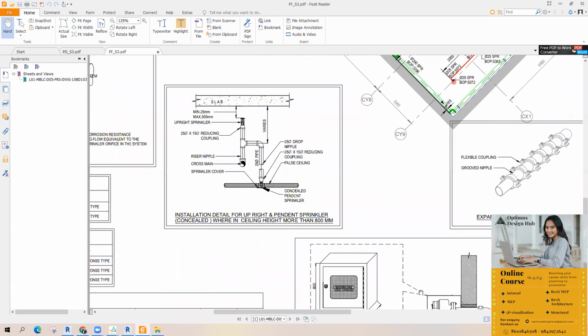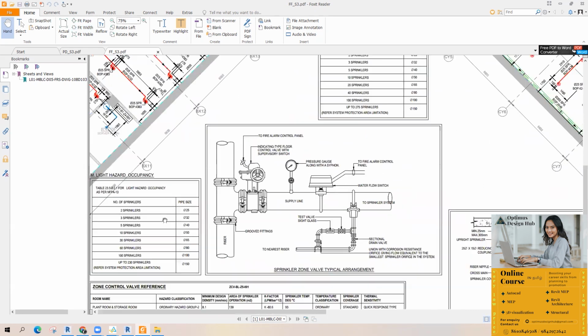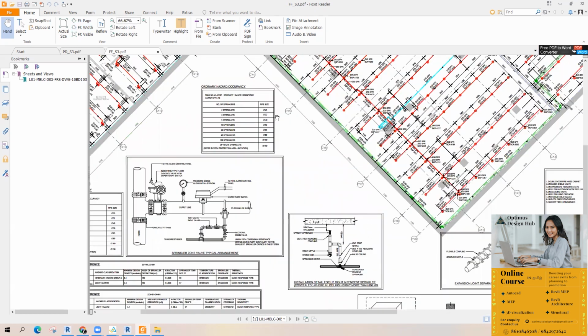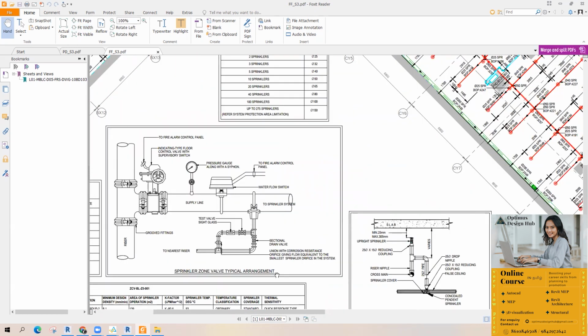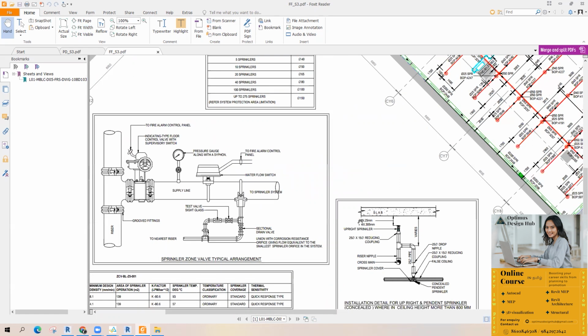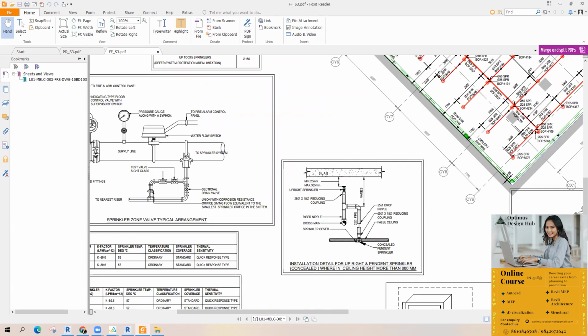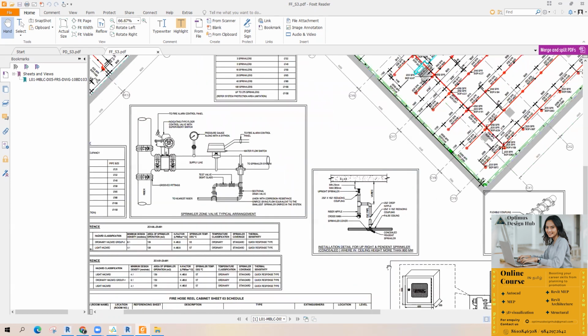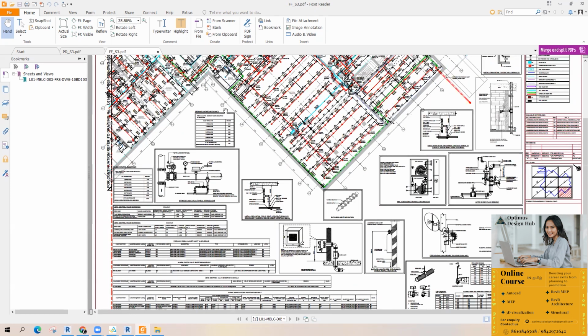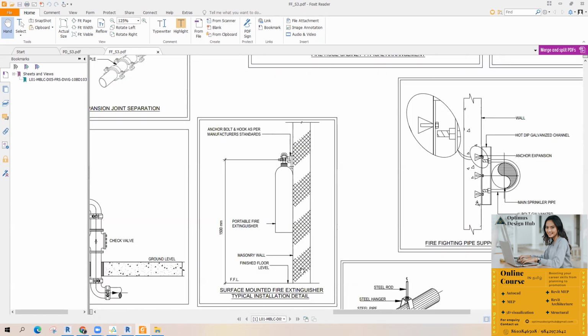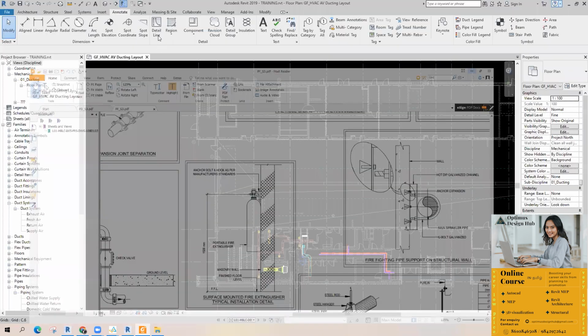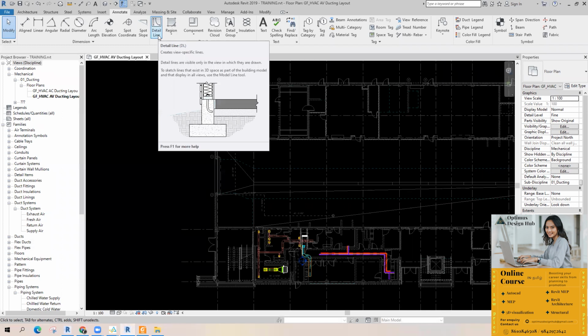Okay, so how we did this: for this we have to create another view. Okay, either you can find the AutoCAD files of these typical details. You can link the particular AutoCAD file to that view, and you can just drag it into this sheet. Or else, if we don't have the typical detail for this, you want to draw it. This is a 2D detail, and you will be drafting it using this tool, detail line.